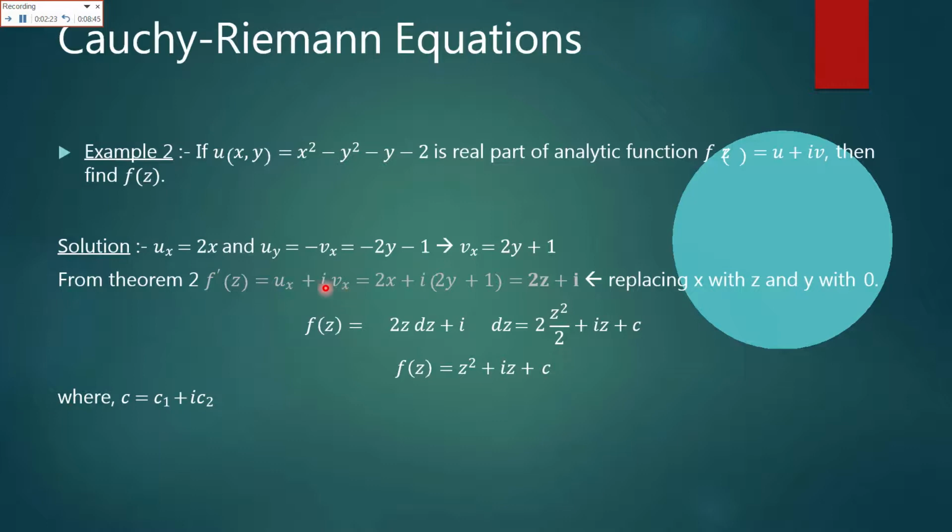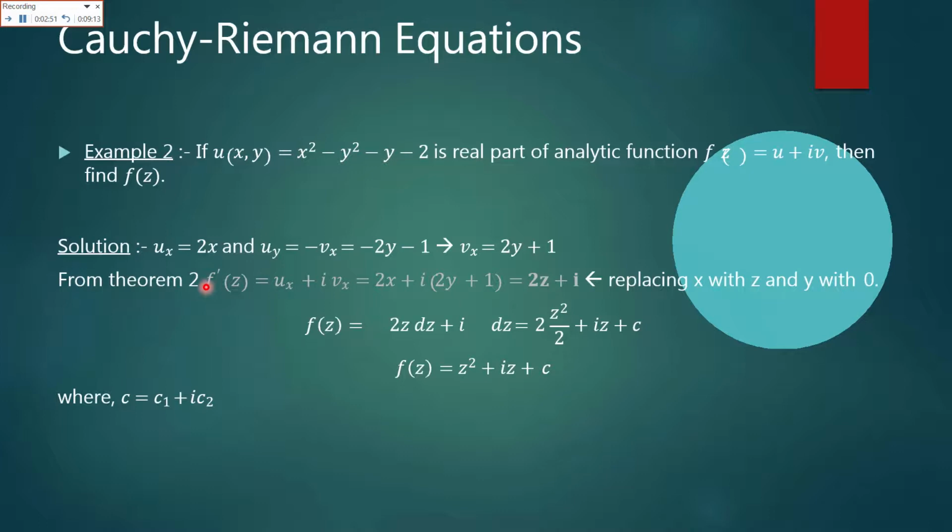You can take the first condition or u of x, or you can take the second condition of v of x. You can take any derivative with respect to x or with respect to y to proceed with the solution of this question. Now u of x is equal to 2x and iota v of x. Here iota as it is, where the vx value is 2y plus 1.